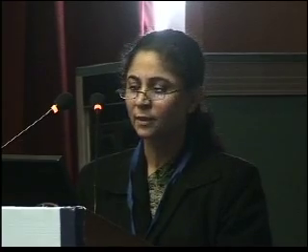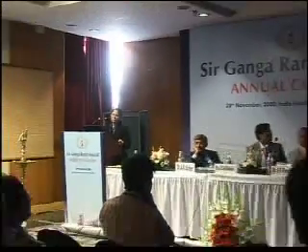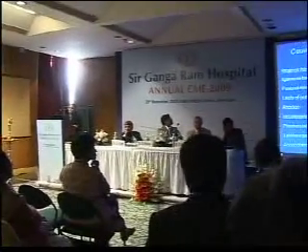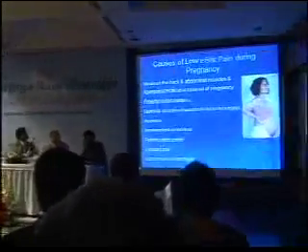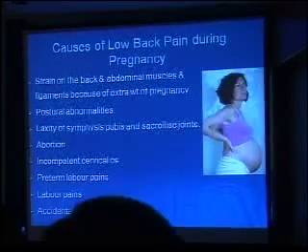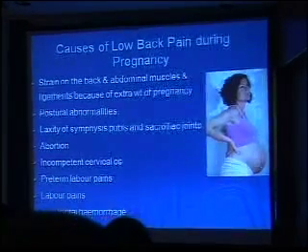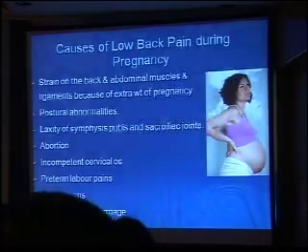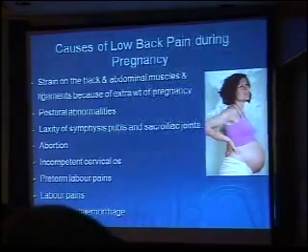Backache is a common complaint during pregnancy and prevalent in more than 50% of patients. This pain can begin even before 12 weeks of pregnancy and may last up to 6 months after delivery. The common risk factors are history of pre-pregnancy backache and multiparity. What are the causes? The common cause is a strain on back and abdominal muscles and ligaments because of the extra weight of the pregnancy. Pregnancy causes more lordosis and postural abnormalities that further aggravate the backache. And pregnancy hormones, especially relaxin, cause a marked laxity of the pubic symphysis and sacro-iliac joints,